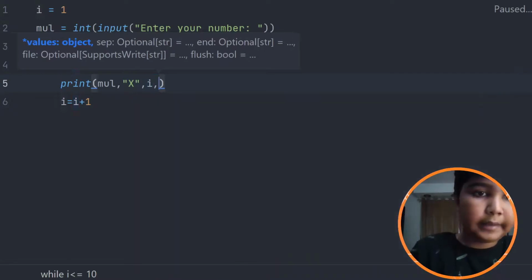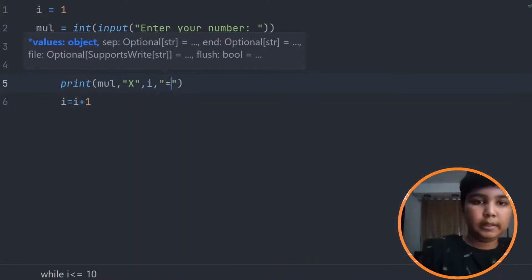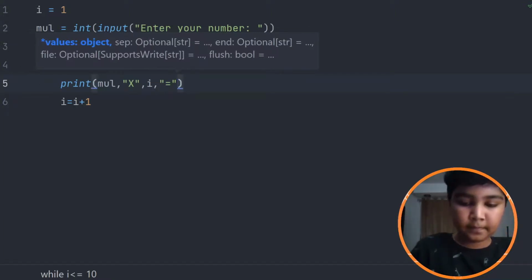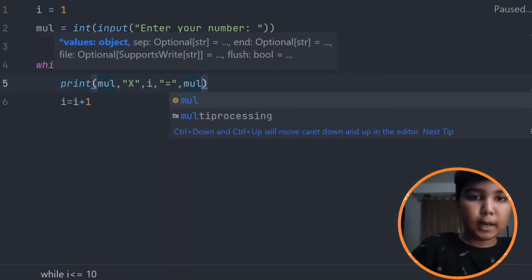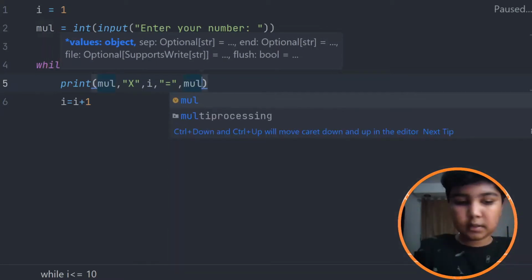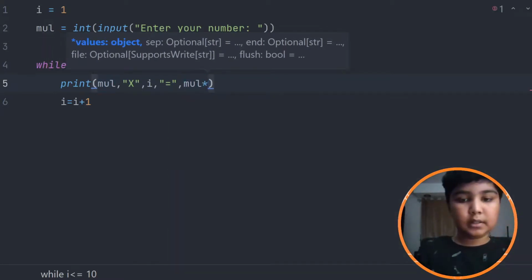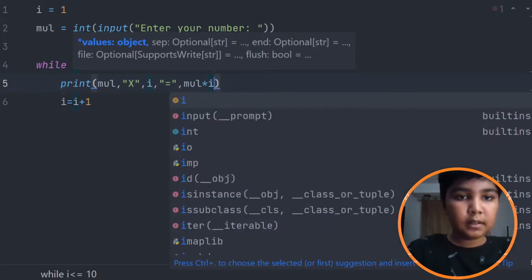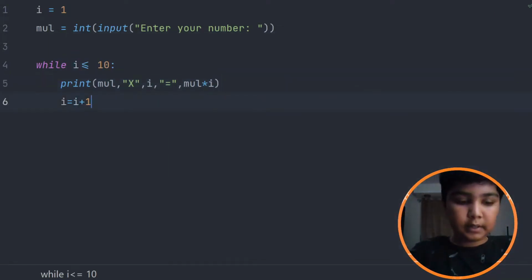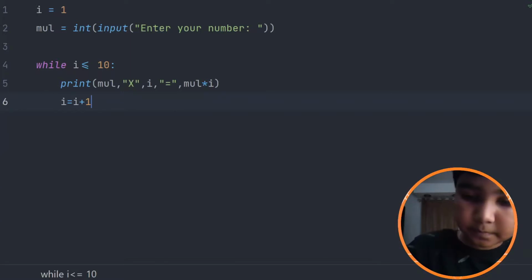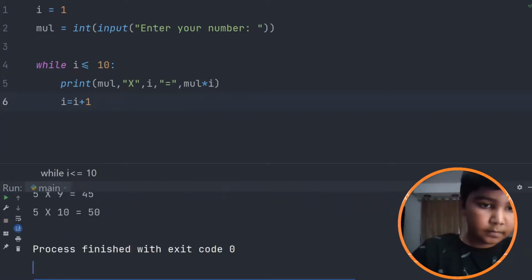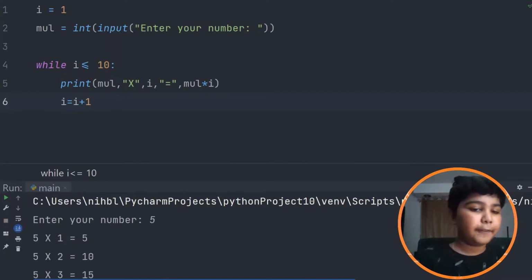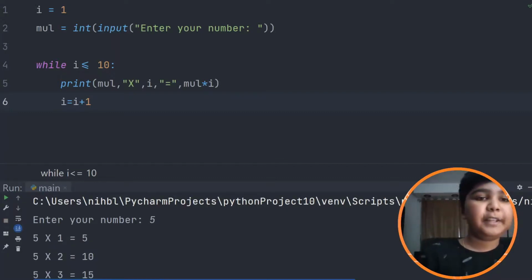And again I do this, so it's equal to symbol, then mul times i. So if I run this, yes, 5 times 1 is 5, 5 times 2 is 10, 5 times 3 is 15.